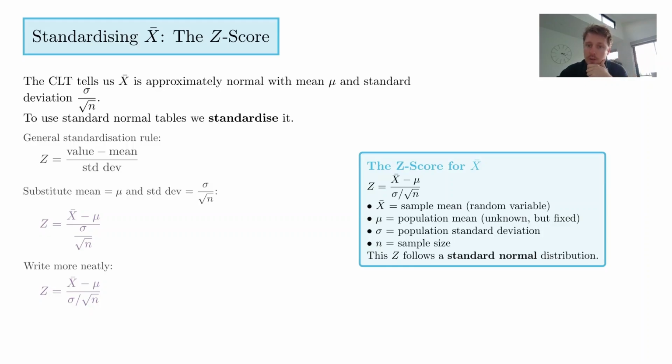So if we just plug those into here, we plug in the mean mu and we plug in the standard deviation, which is this, we know that for approximately normal distributions the z-score is standardized in this way. So we get a z-score for x bar being this annoyingly confusing-looking fraction, but this is what all the terms mean in this blue box here. And we know that, obviously, z follows a standard normal distribution. Okay, hopefully that's making a bit of sense.